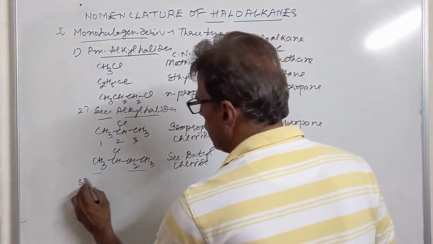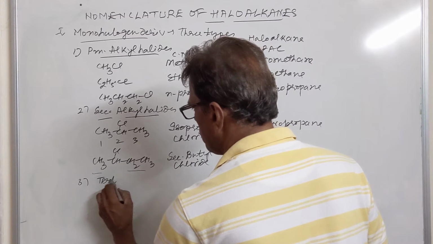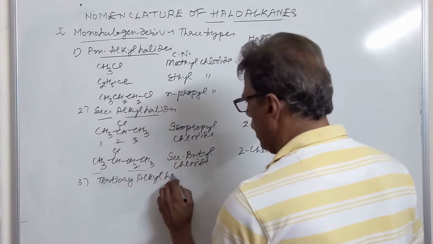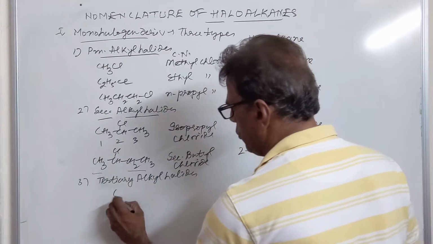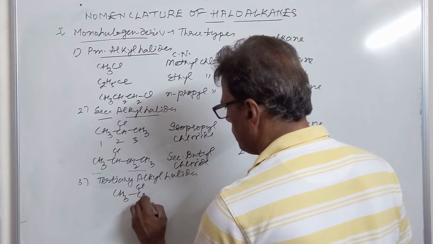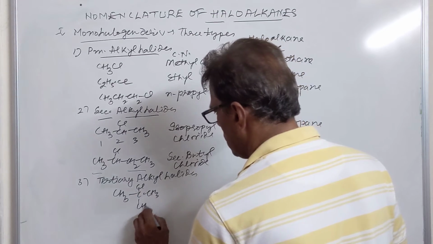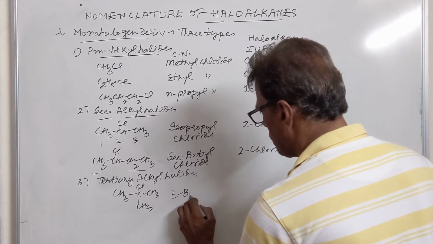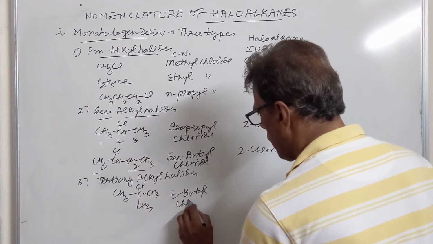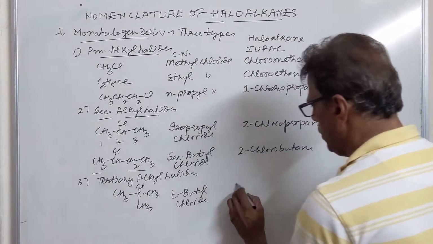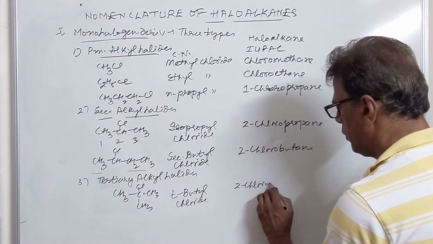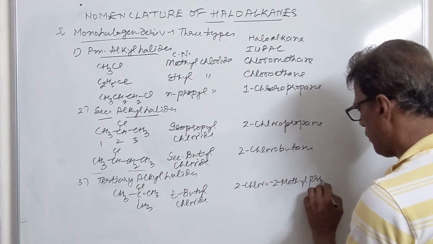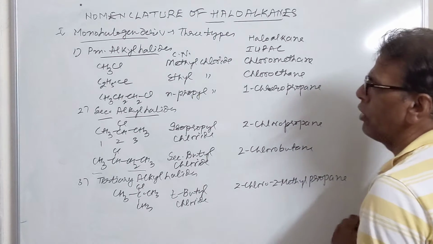Then we have third, tertiary alkyl halides. These are those alkyl halides where the halogen is attached to the tertiary carbon. The common name of this compound is tertiary butyl chloride. The IUPAC name is 2-chloro-2-methylpropane. So these are all monohalogen derivatives.